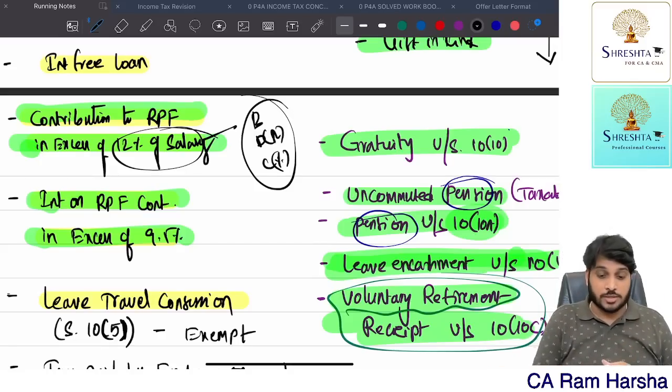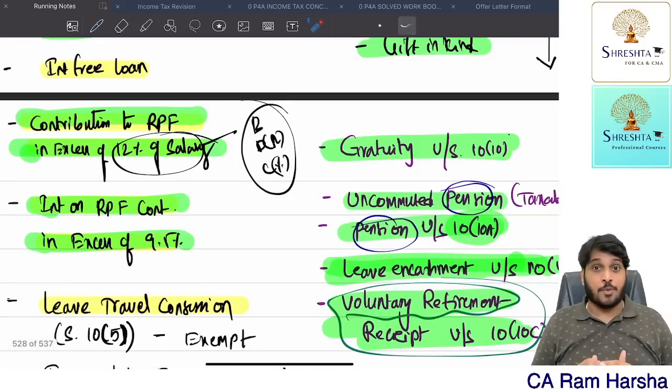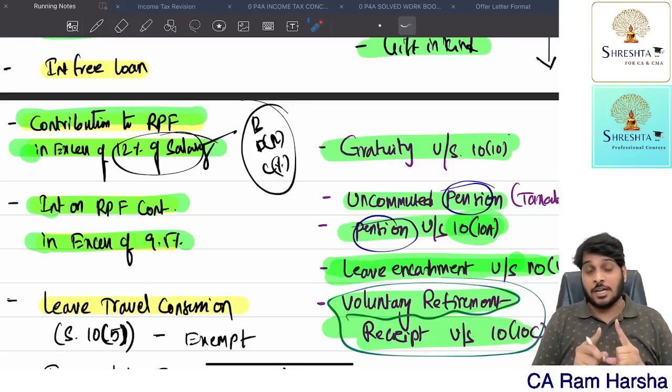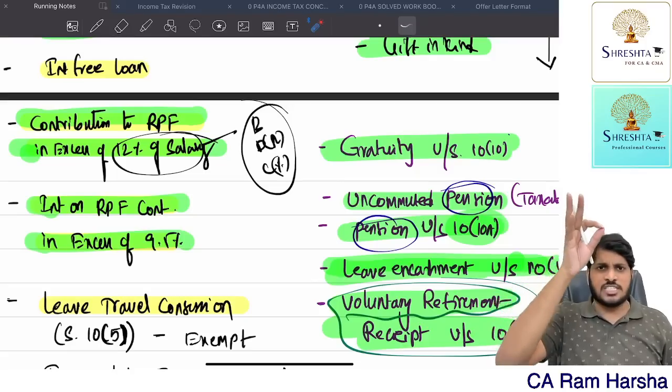Some students, in the exam, when they are told the employer contributed 20% of basic salary to PF, will directly tax 8%, because 12% is exempted. You should not do like that. You will get a wrong answer if you do. Always take a working note.